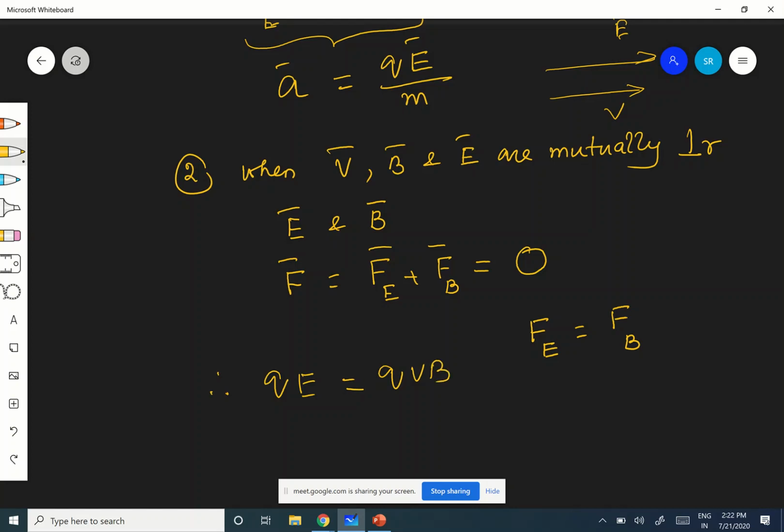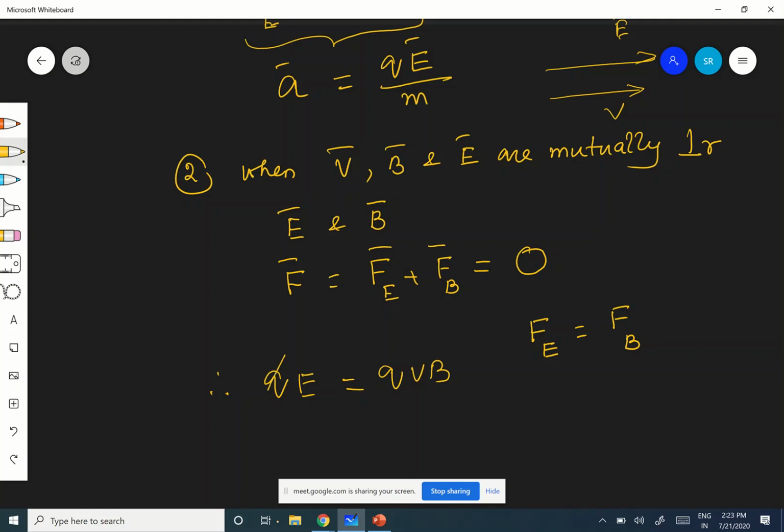Why not QVB sin theta? Because V, B, E are all perpendicular. Is it clear?